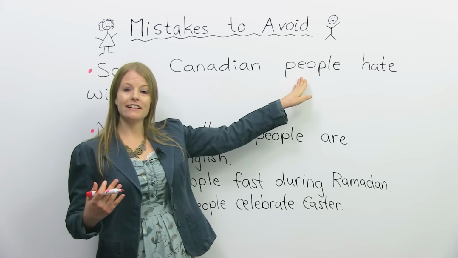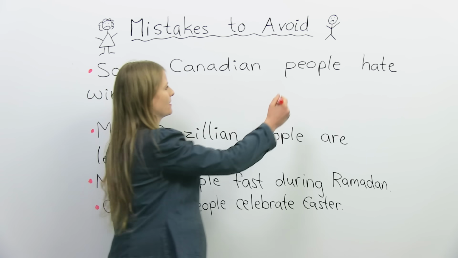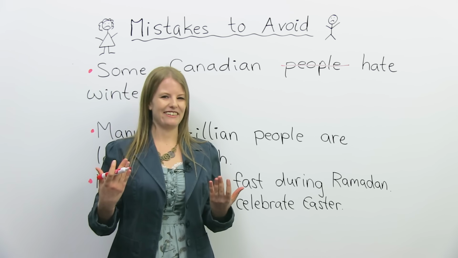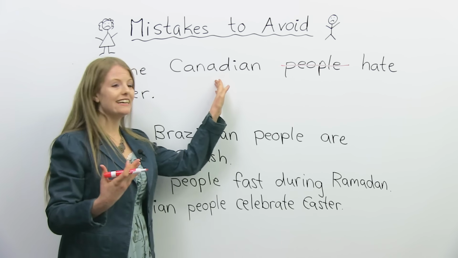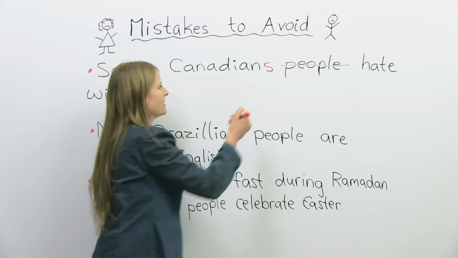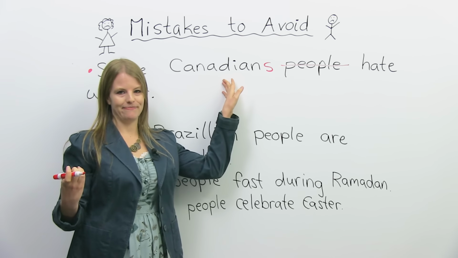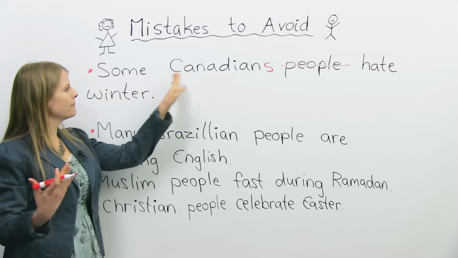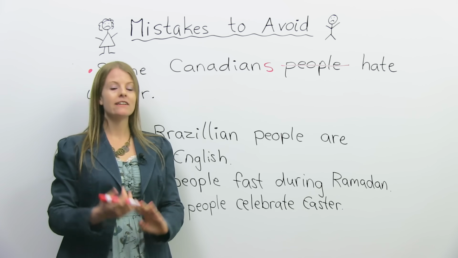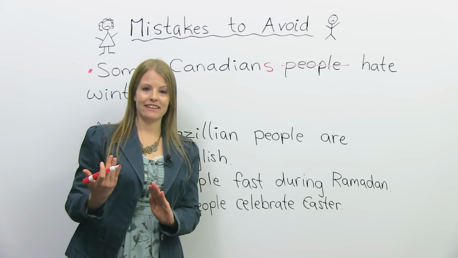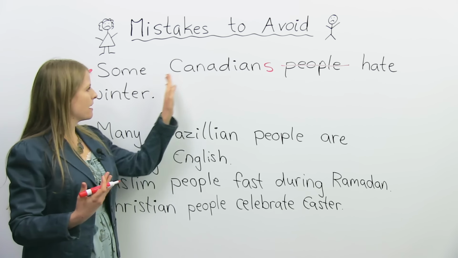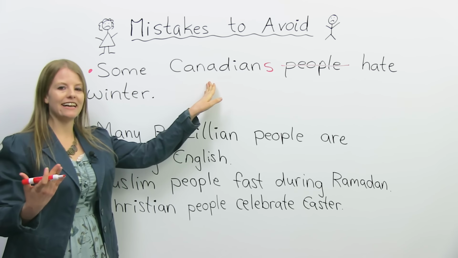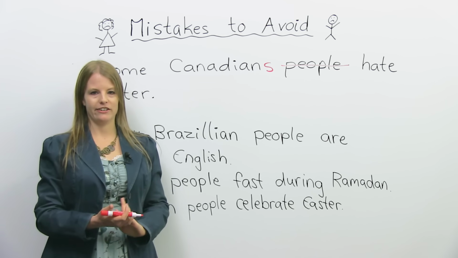If you thought people is the mistake, you're correct. Canadian people, it's redundant. We don't need the word people because Canadian, if we add an S here, this means Canadian people. Okay, so instead of saying Canadian people, we would say Canadians. Some Canadians hate winter. It's the same if we wanted to talk about Americans. We would not say some American people hate winter. We would prefer to say some Americans, with an S, hate winter.